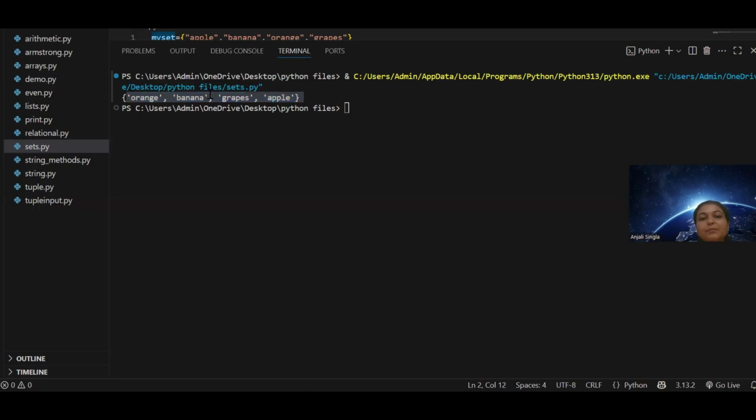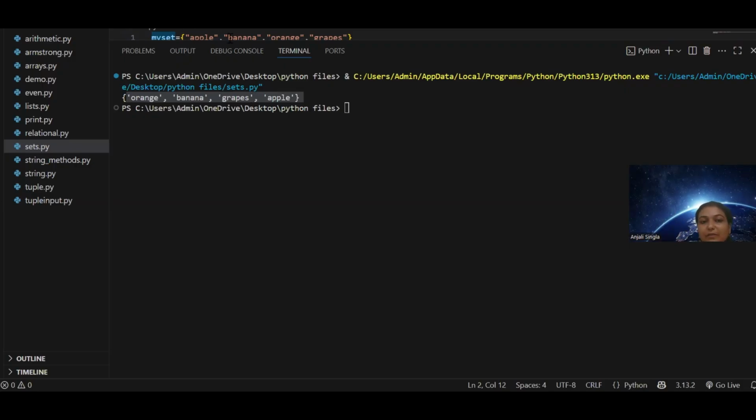Sets can be displayed in any random order. They are not placed like apple, which I have placed first, so the index number of apple is 0, banana is index number 1. But sets don't follow the indexing because sets are unordered.